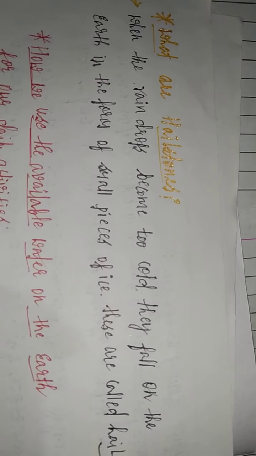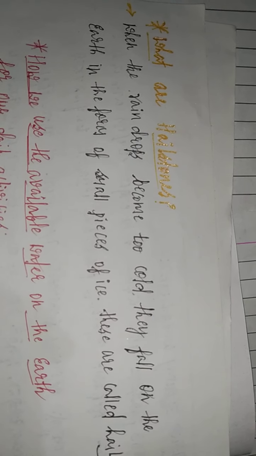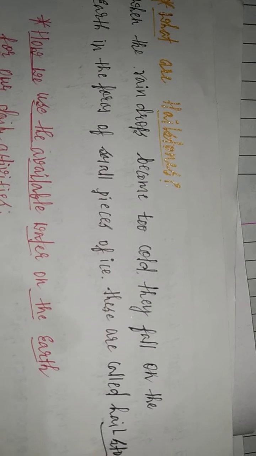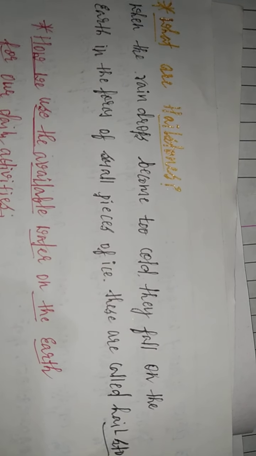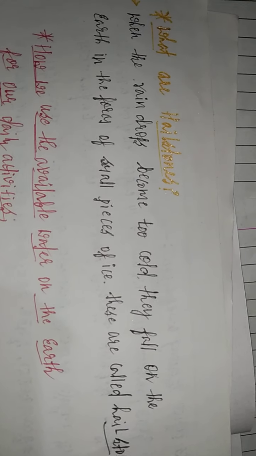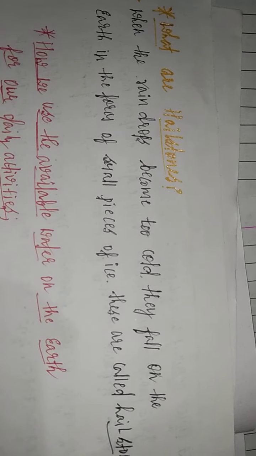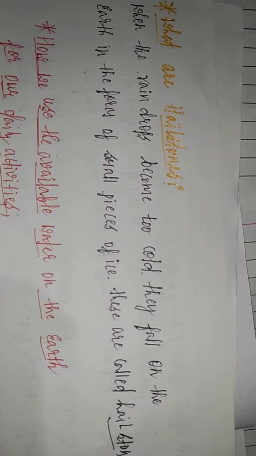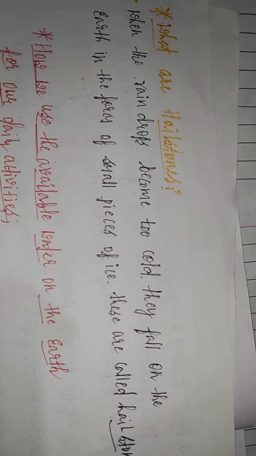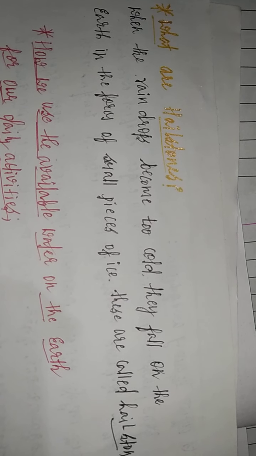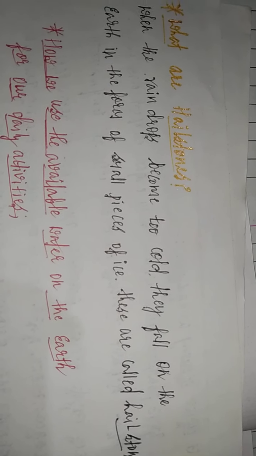In the last class we discussed hailstones. So what are hailstones? When the raindrops become too cool, they fall on the earth surface in the form of small pieces of ice. These are called hailstones.